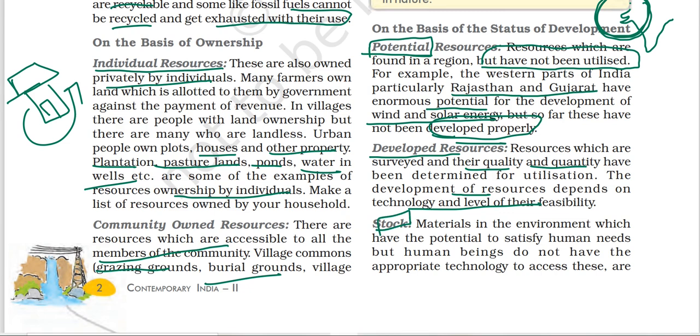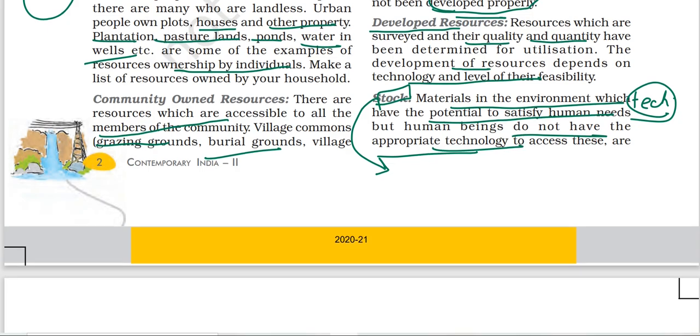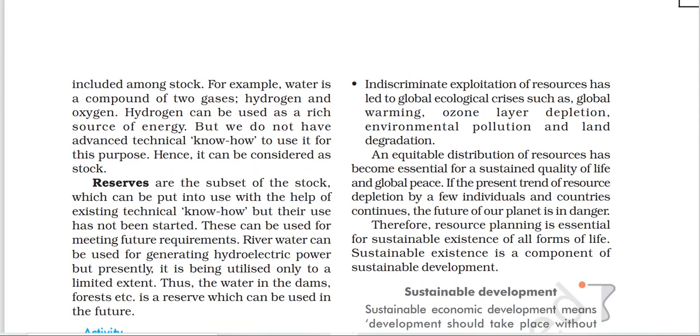Stock means here we don't have appropriate technology. The technology is not available, that's why we are not utilizing it. That is a stock resource. It is material in the environment which has the potential to satisfy needs, but we do not have the technology to access it. For example, take water. Water is a compound of two gases, hydrogen and oxygen. This hydrogen has enormous potential, it can be used as a rich source of energy, but we don't have that technology. Hence it is classified as a stock resource.